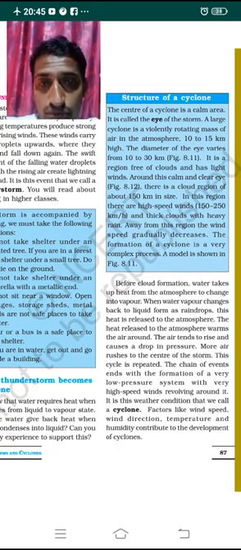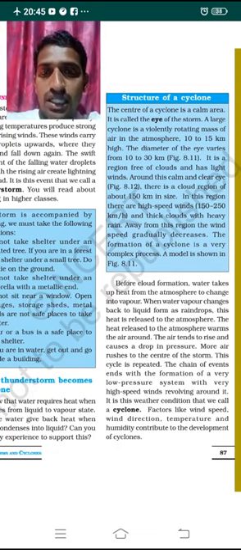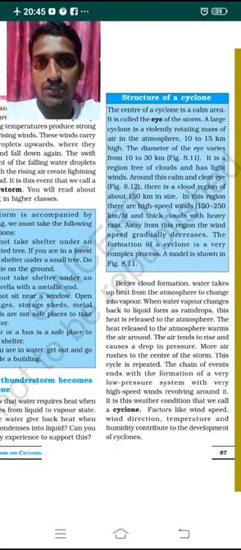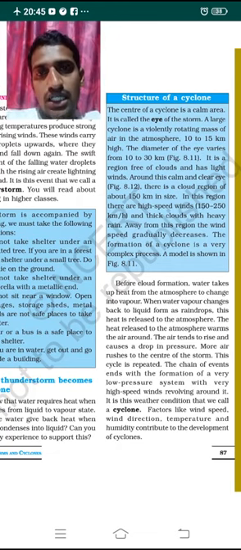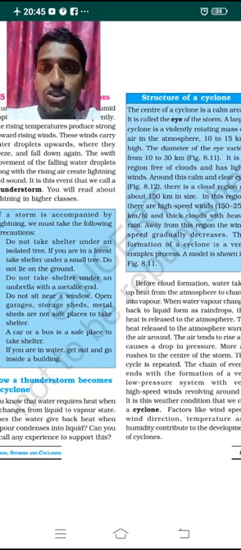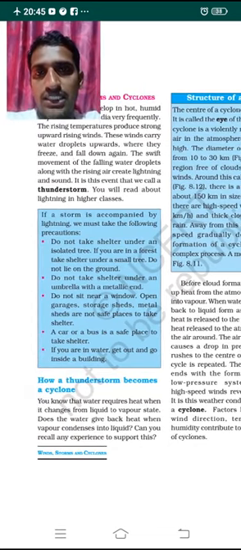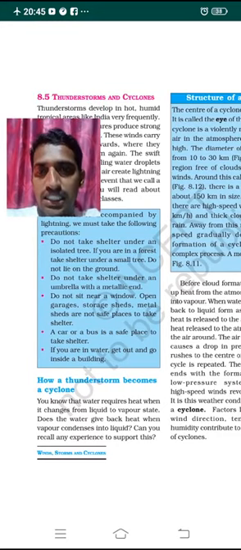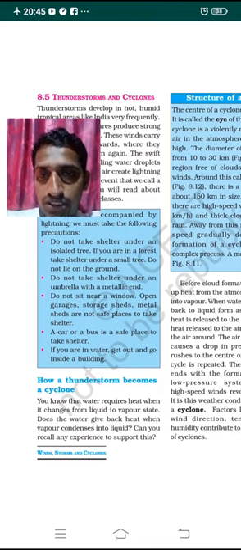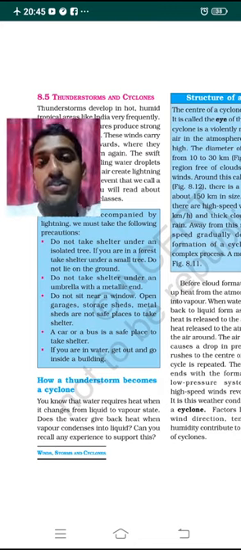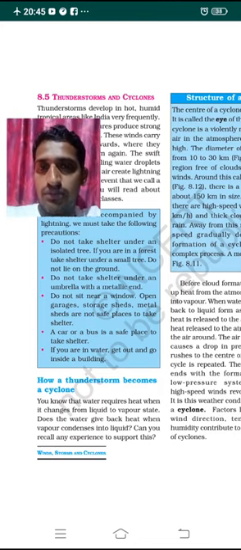To understand that, you can see the diagram of figure 8.11, where the complex process of a cyclone is explained. Here we studied the structure of a cyclone, and in tomorrow's class we will study how a thunderstorm becomes a cyclone. I hope you have understood today's concept, and let us continue the remaining part of this lesson in the next class. Please write down the definitions, as well as the points, so that it is helpful to you.